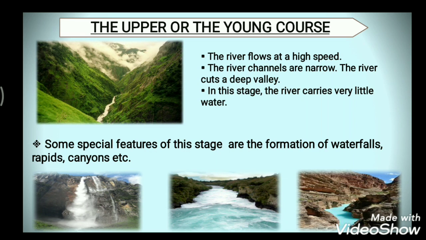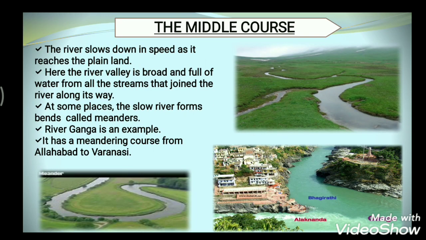Now move on to the next course, the middle course. Here the river slows down in speed as it reaches the plain land. Here the river valley is broad and full of water from all the streams that join the river along its way.